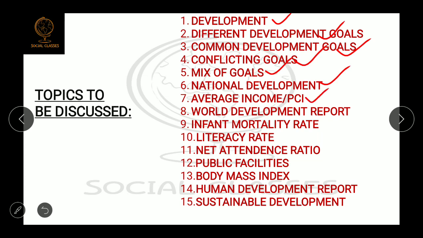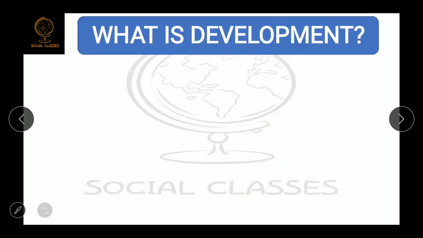income or per capita income, World Development Report which is published by World Bank, infant mortality rate, literacy rate, net attendance ratio, public facilities, body mass index, Human Development Report which is published by UNDP, and in the last we will discuss sustainable development. Friends, watch this video till the end, and at the end of this video I have put some questions which have been asked in the previous year board exams, and all the questions are based on today's lecture. So let's begin.